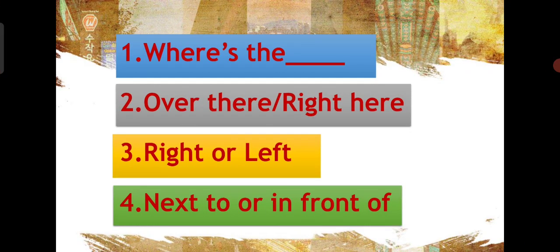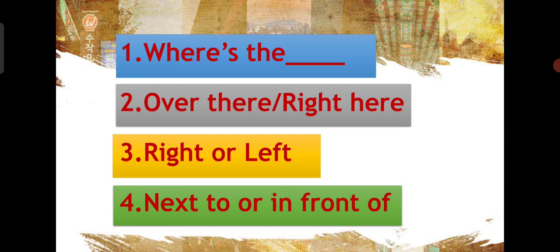Let's study our last word, that is next to or in front of. If you ask Cherry where the restroom is, you can also get the response it's next to the exit, it's next to the building exit, it's next to the police station, it's in front of the embassy, something like that.